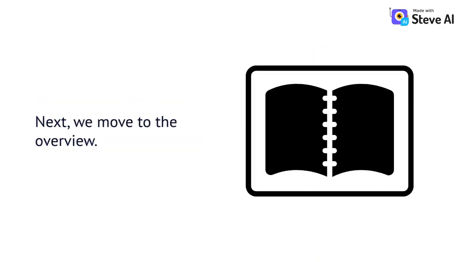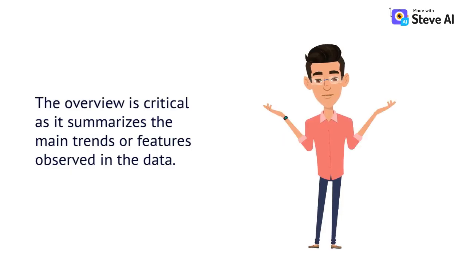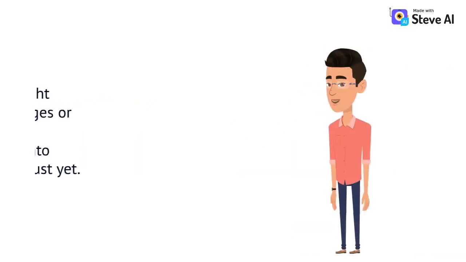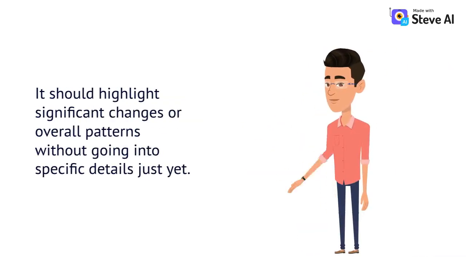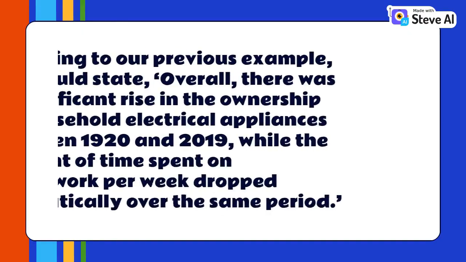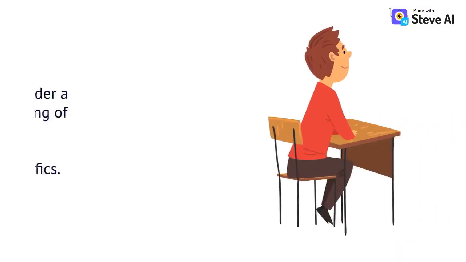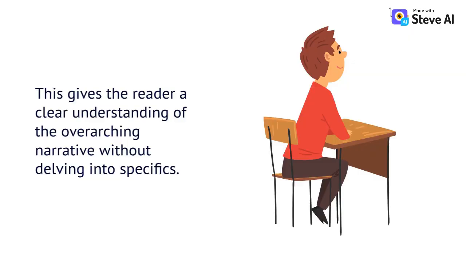Next, we move to the overview. The overview is critical as it summarizes the main trends or features observed in the data. It should highlight significant changes or overall patterns without going into specific details just yet. Referring to our previous example, you could state, "Overall, there was a significant rise in the ownership of household electrical appliances between 1920 and 2019, while the amount of time spent on housework per week dropped dramatically over the same period." This gives the reader a clear understanding of the overarching narrative without delving into specifics.